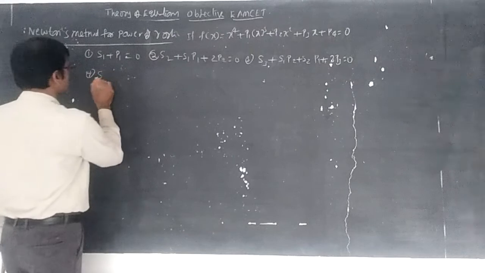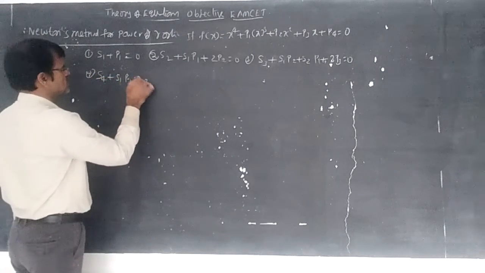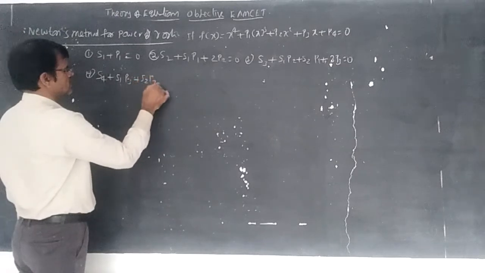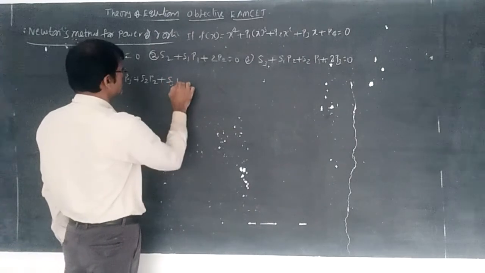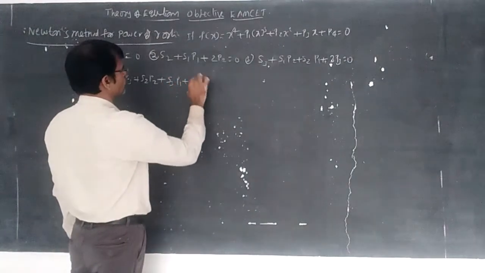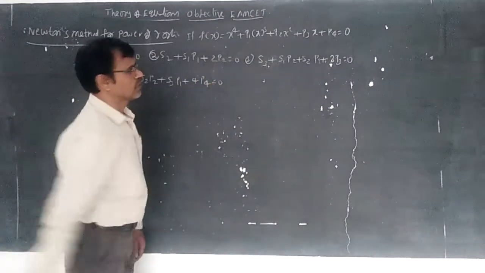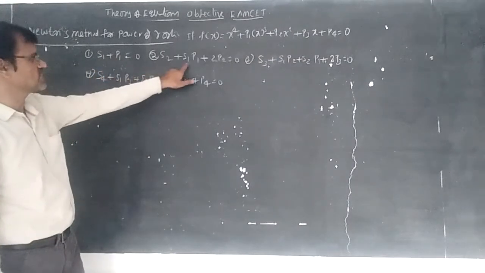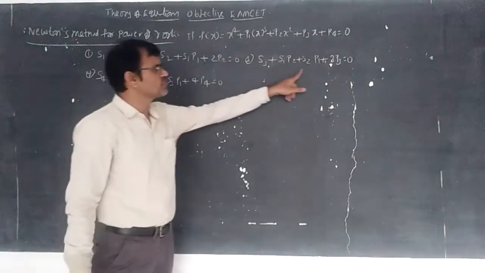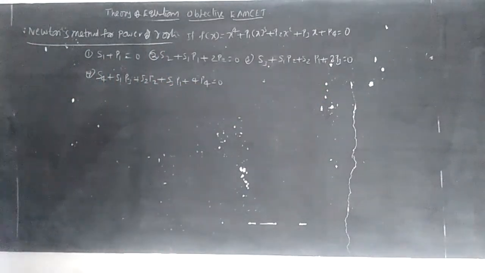Fourth one, s4 + s1p3 + s2p2 + s3p1 + 4p4 = 0. I think you are able to understand the pattern: 1, 1, 2; then 3, 1, 2, 2, 1, 3; here 4, 1, 3, 2, 2, 3, 1, like this. The pattern should be satisfied.